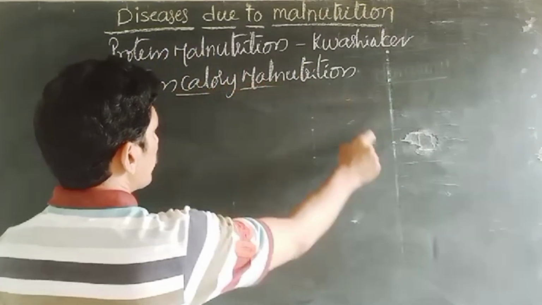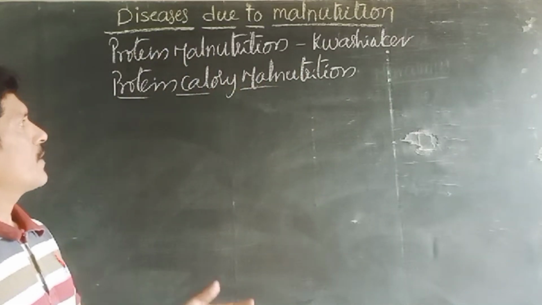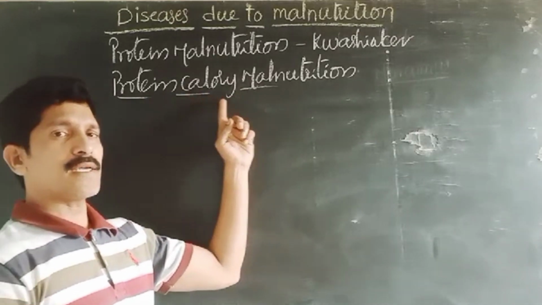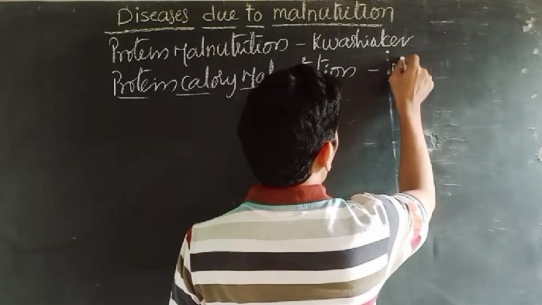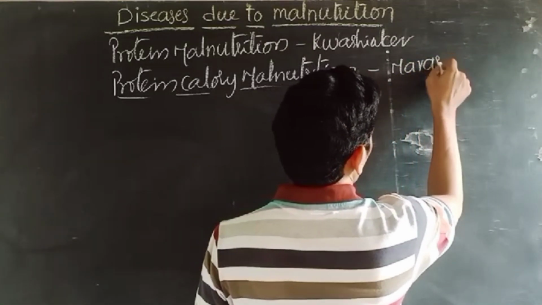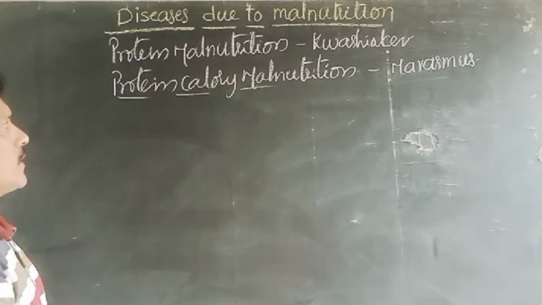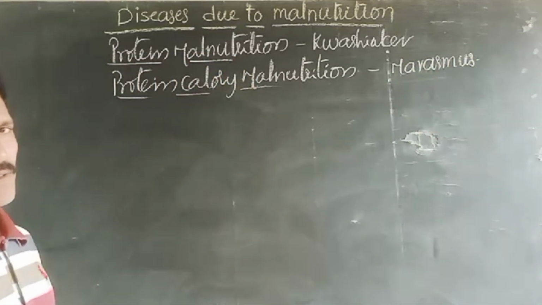Protein calorie malnutrition means a person is taking a diet without proteins and carbohydrates, and then the person is suffering from the disease marasmus, right?